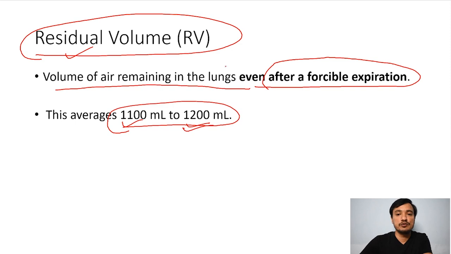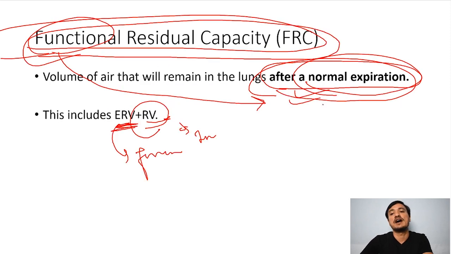Then the residual volume is very easy to understand. It is the volume of air remaining in the lungs even after forceful expiration. This is about 1100 to 1200 ml. Then functional residual capacity, after normal expiration: the volume of the air that will remain in the lung after normal expiration. Whatever air is remaining in the lung is functional residual capacity, where residual volume and expiratory reserve volume come, because it is normal expiration. You just remember it by normal function.